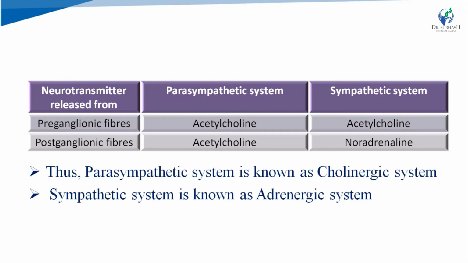So, depending on the neurotransmitter released from postganglionic fibers, the parasympathetic system is known as cholinergic, because here the neurotransmitter is acetylcholine. And in the sympathetic system, the neurotransmitter is noradrenaline, so it is the adrenergic system.